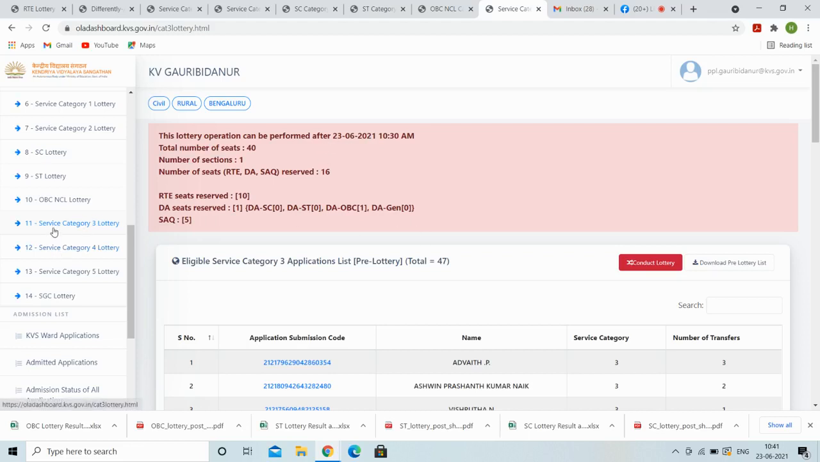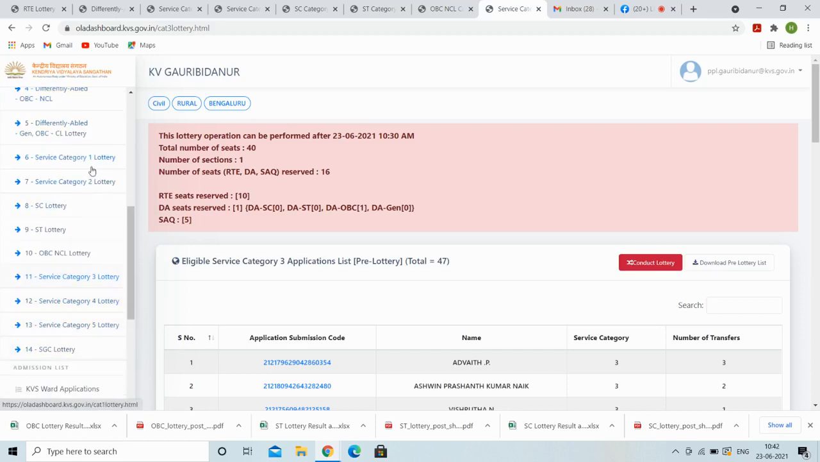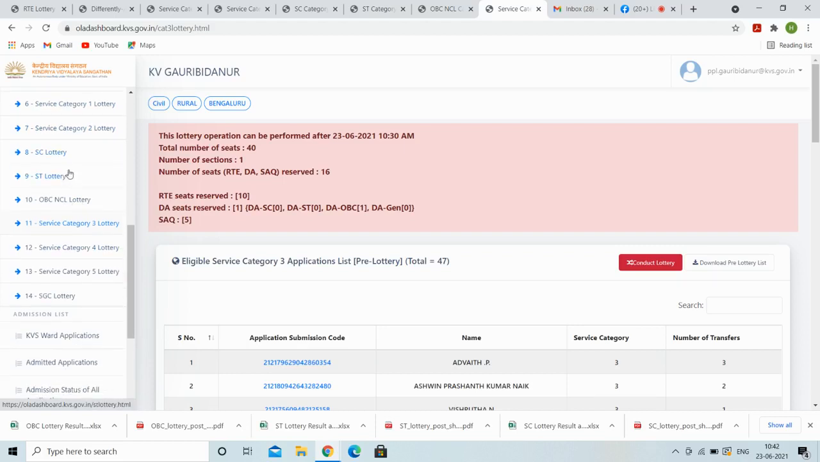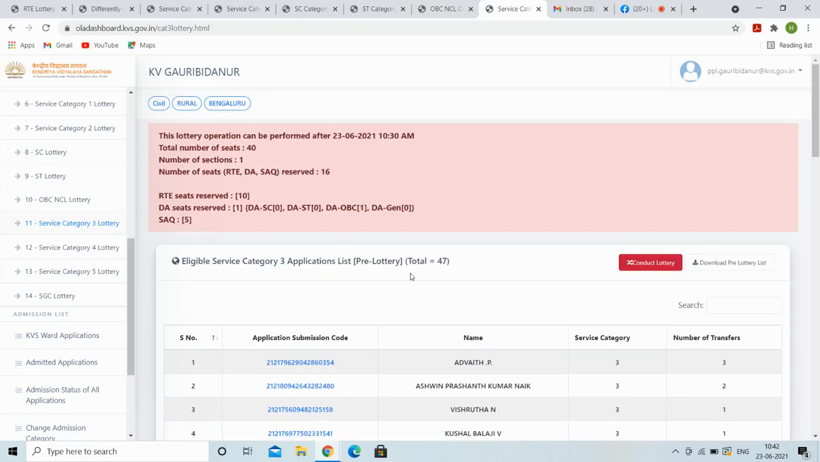Since we have conducted all these RT lottery, differently abled, SC, ST, NCL, OBC, service category 1, 2, SC, ST, OBC lottery, now we are going to conduct the service category 3 lottery. Total number of applications received are 47.